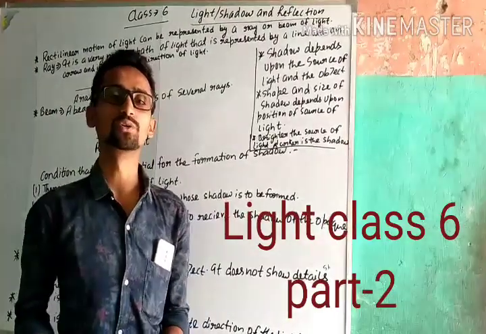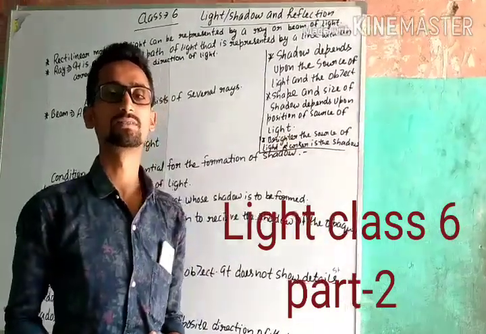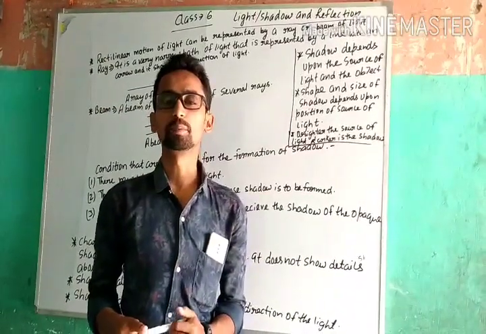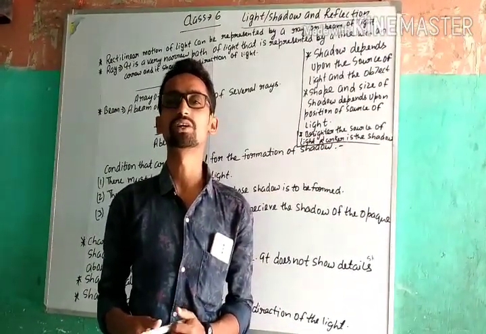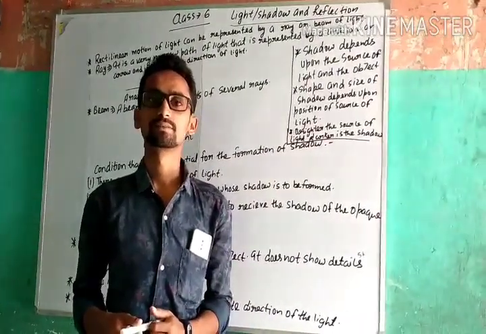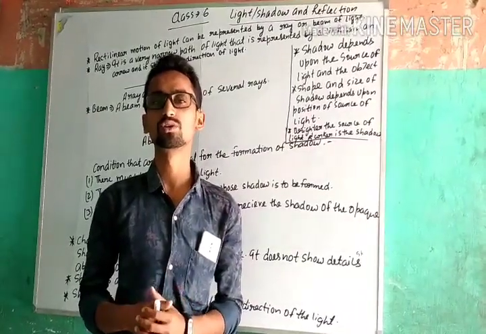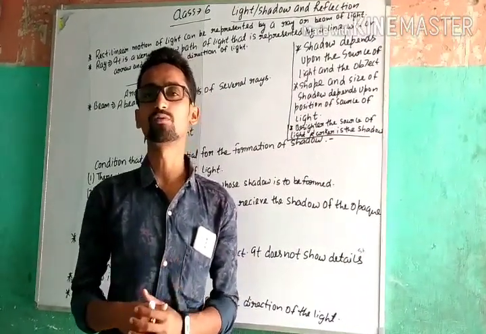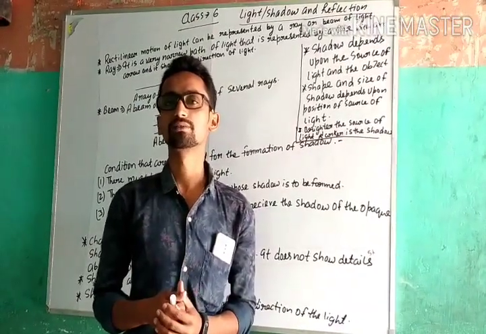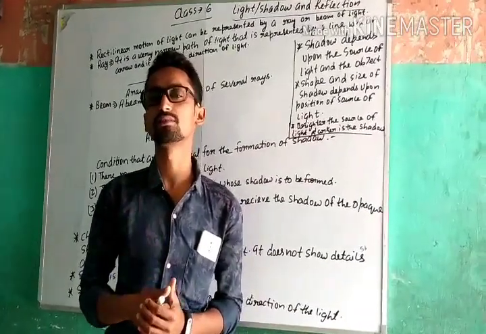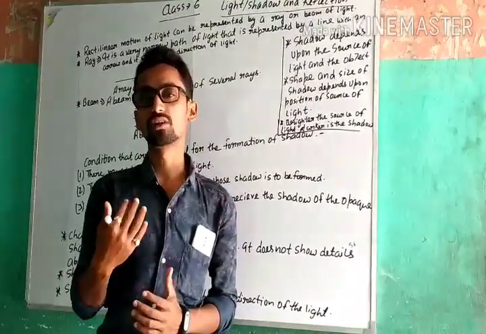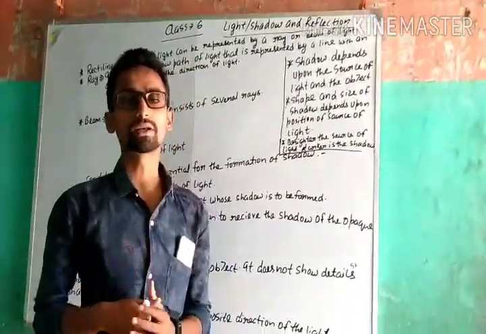Today I am going to teach you your previous chapter, light, shadow and reflection. In previous lecture, we have studied about light, its different sources, man-made source, natural source and different types of object, just like luminous object, non-luminous object, the different types of materials, just like transparent materials, translucent materials, opaque materials,